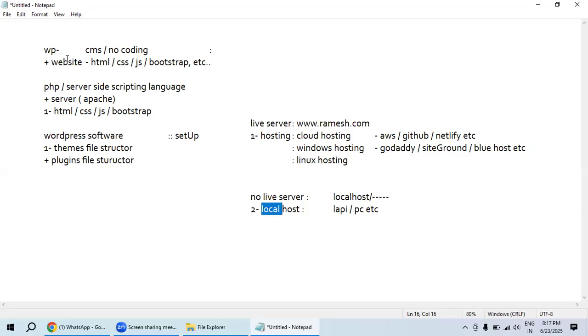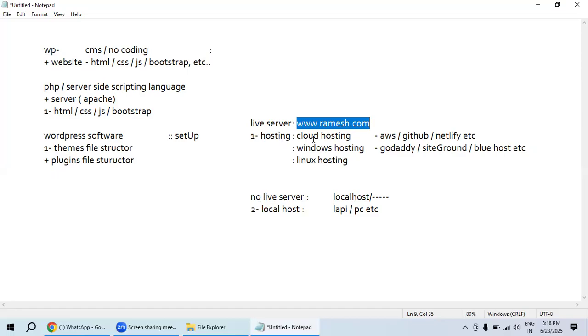After finishing the website, upload it to the live server. Just buy the hosting, link the domain name, and show that the website is under construction.